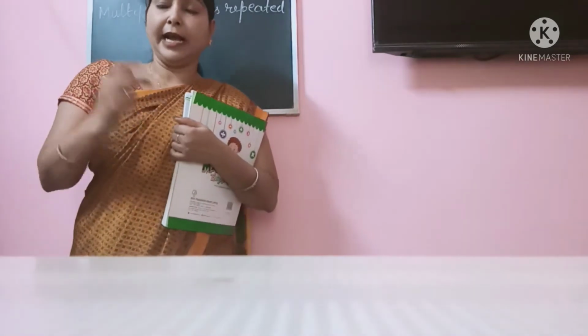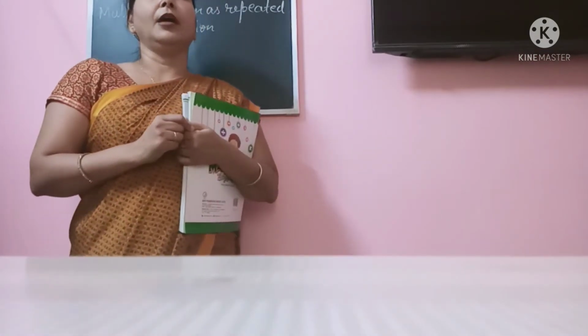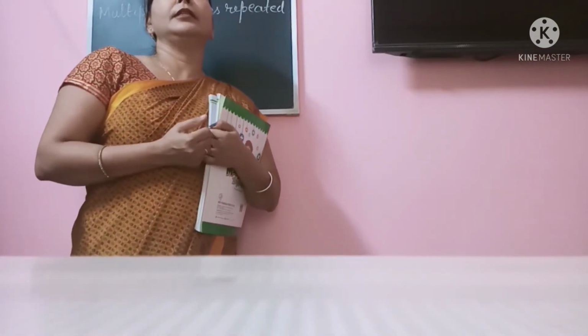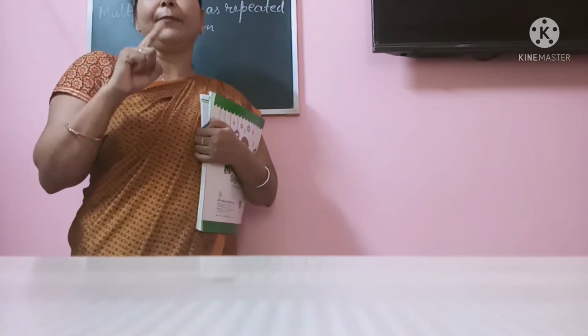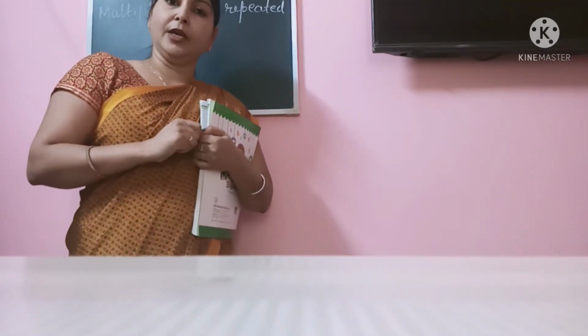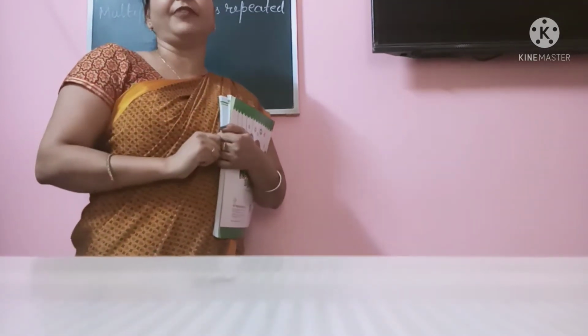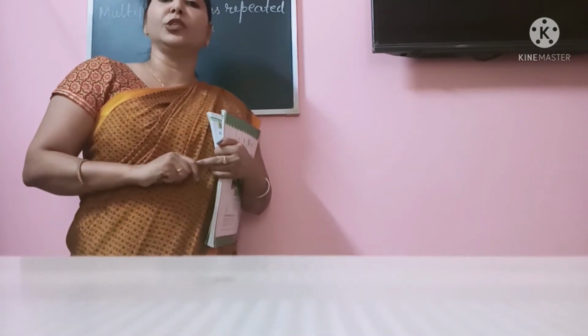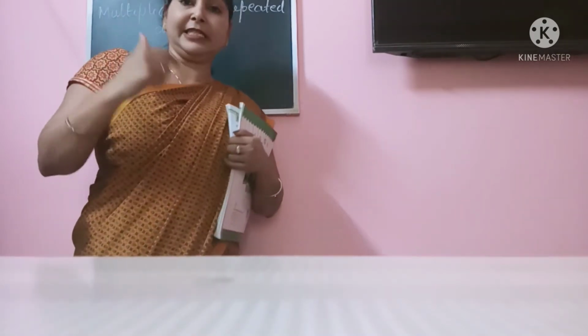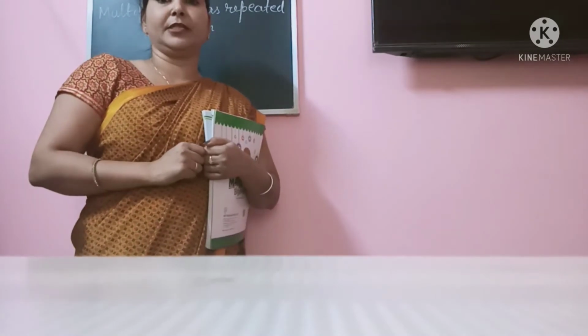Alright, I know it is a little difficult, what I told you. Let me give an example. Say the cost of 1 pen is ₹5, and you have to find out the cost of say 10 similar pens. So what you have to do?